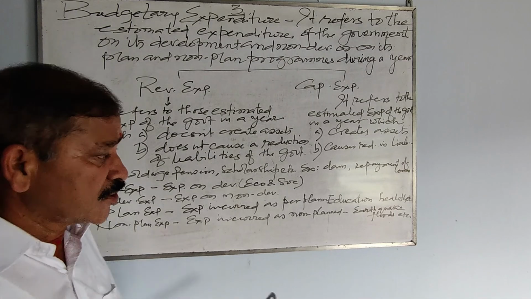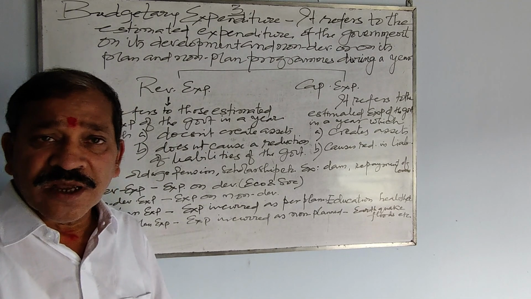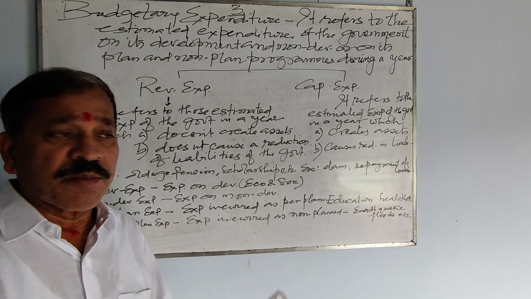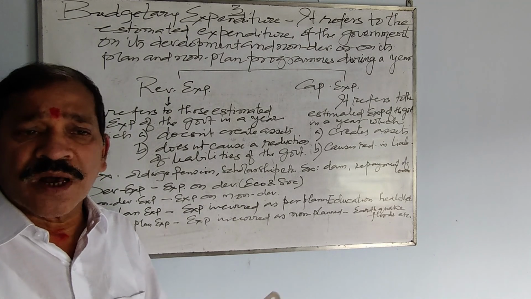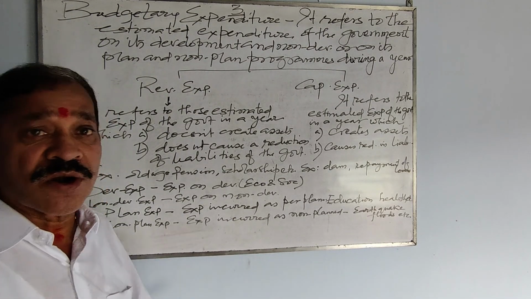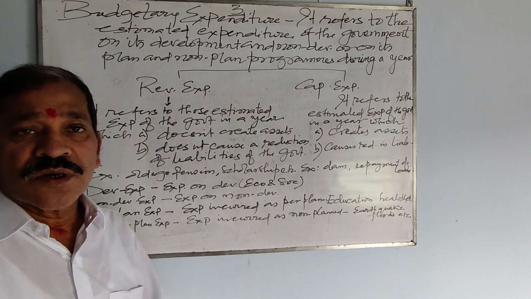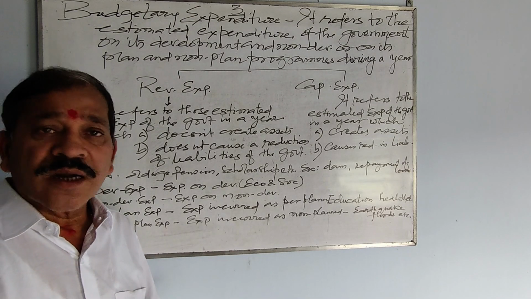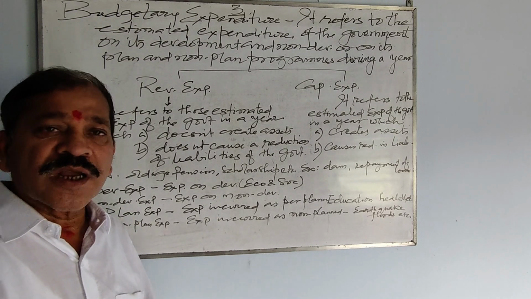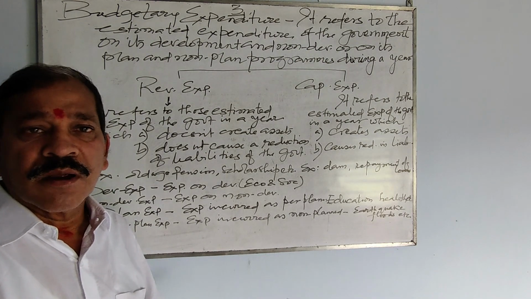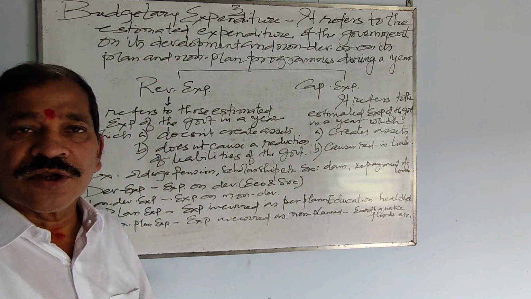The government needs to spend. Similarly, floods. If there is a flood in a particular region, many people are affected. So the government has to spend a lot of money in order to resettle them and make them economically and financially a bit capable of continuing their life.